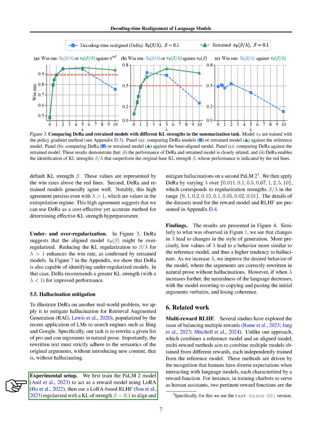To do this, we first trained a model called PaLM 2 to recognize good results. Then, we used another technique, LoRA, to fine-tune a second PaLM 2 model, making sure it was regulated to avoid making things up, with a specific setting for the regulation strength. We experimented with different levels of regulation by adjusting a parameter we call lambda, which changed how strictly the model was regulated. Our experiments showed that the level of regulation significantly affects how the model rewrites text.